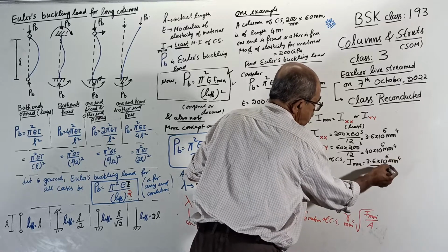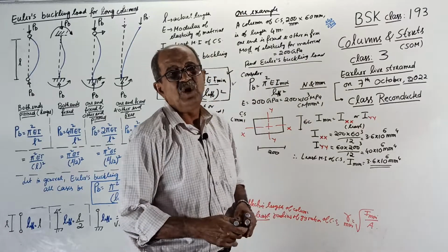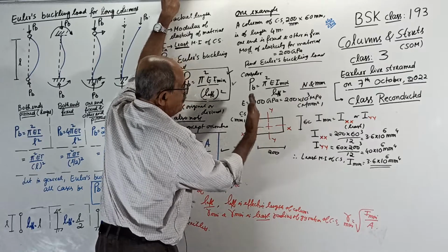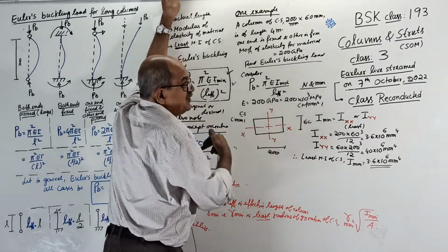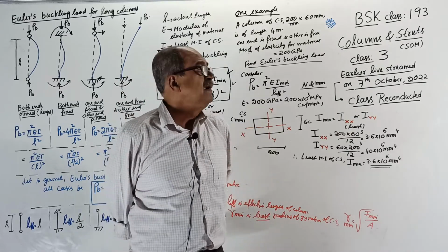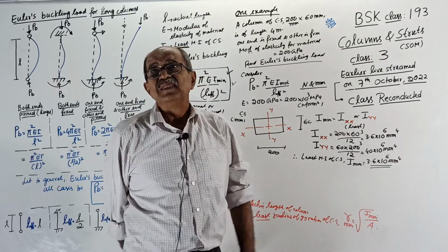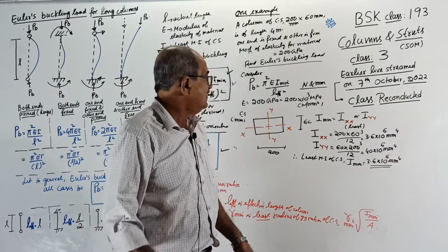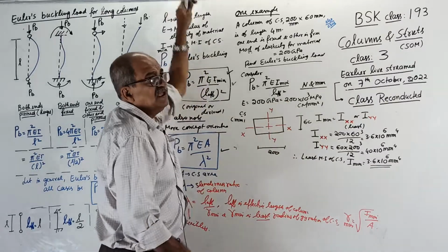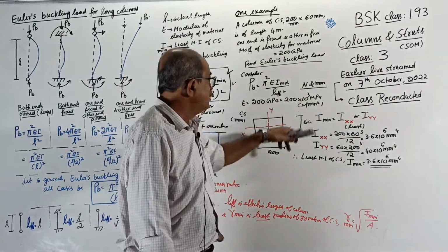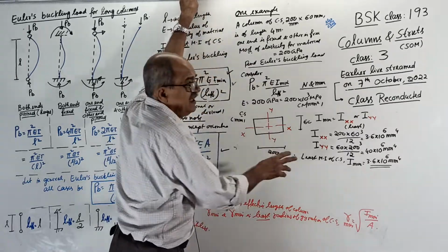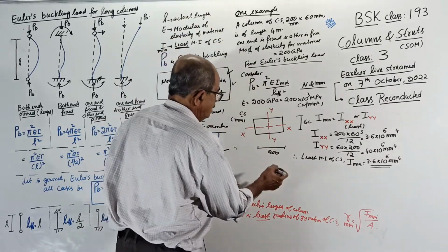Or those who can use common sense, this much is not required. See, for this axis it is 200 into 60 cube, for this axis it is 60 into 200 cube. Undoubtedly, the moment of inertia about that axis, when the term you are cubing is lesser, is least. So undoubtedly 200 into 60 cube by 12 is much lesser than 60 into 200 cube. So that is common sense. But here, since I am solving systematically, I wrote everything. Okay, over. Now that's all.